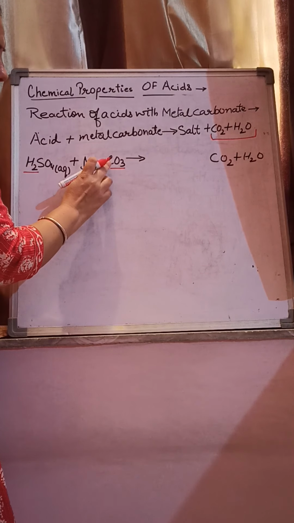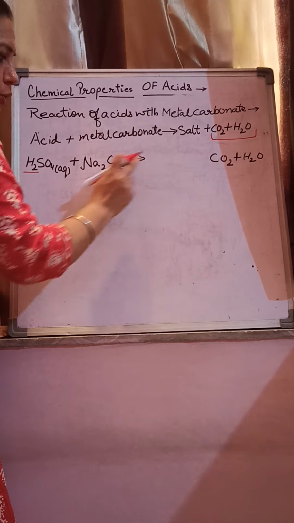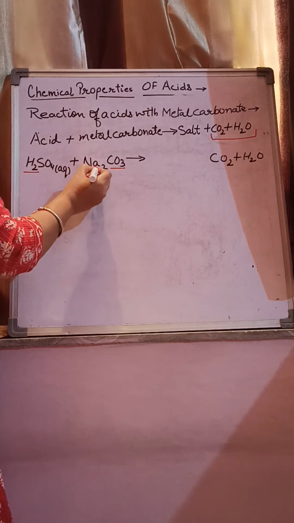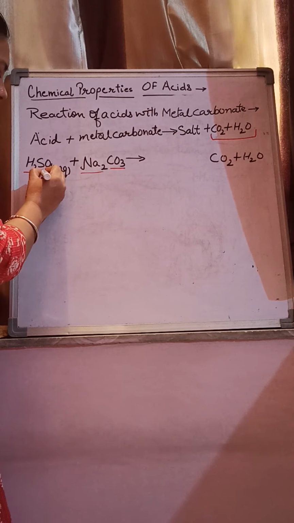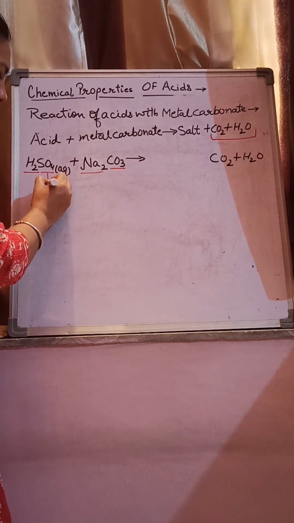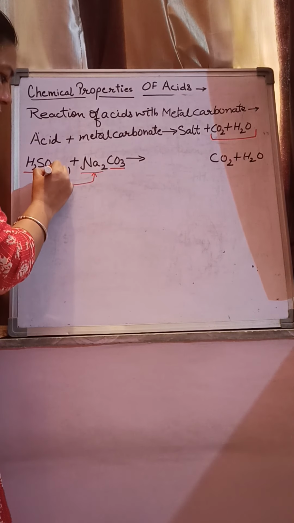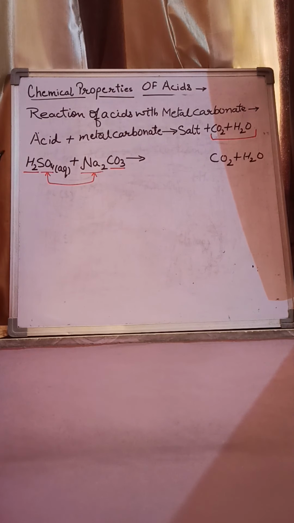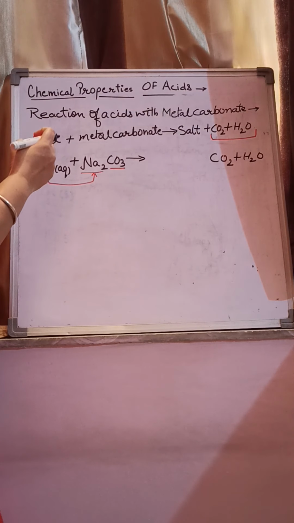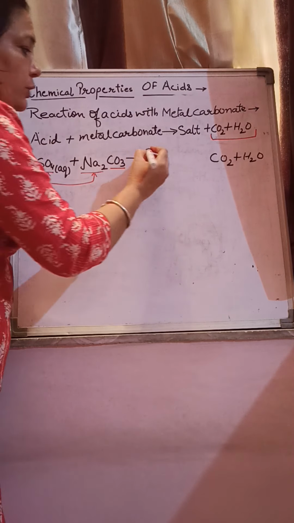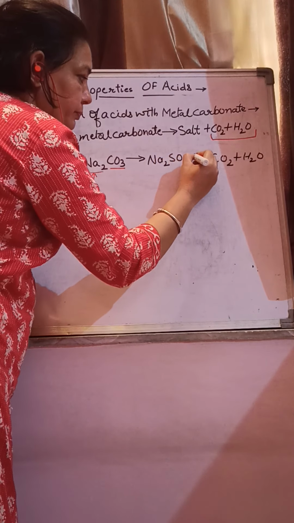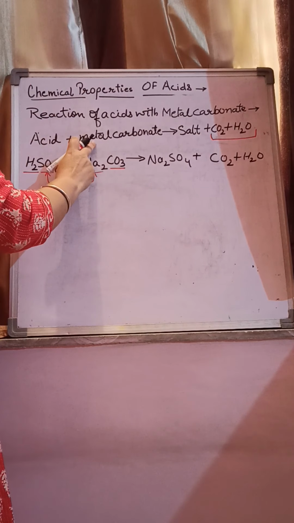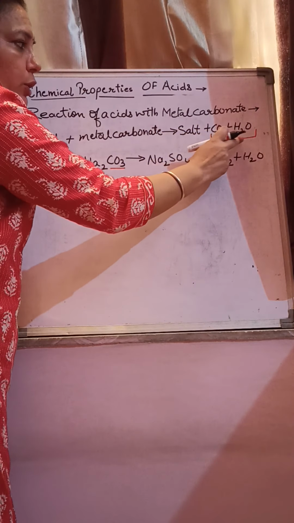What is left behind? CO2, it is released. Then this is the positive ion of the salt, from the metal carbonate, and this is the negative ion. So I will attach positive with negative. With this method, it is easy to know which salt is produced during this reaction, Na2SO4. So the name of the salt is sodium sulfate. Acid plus metal carbonate gives salt plus carbon dioxide plus water.